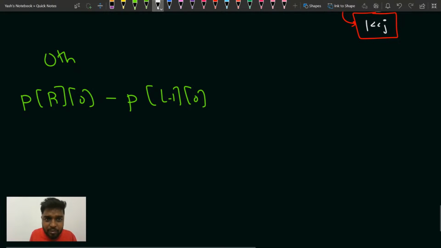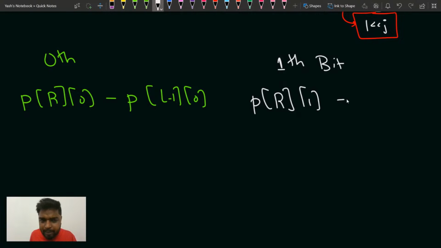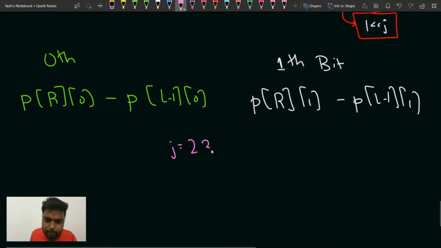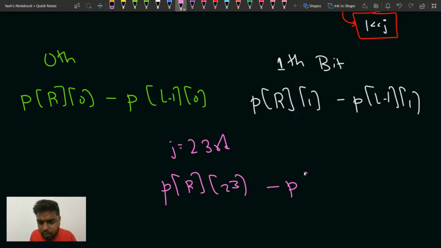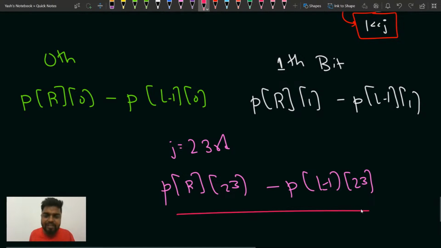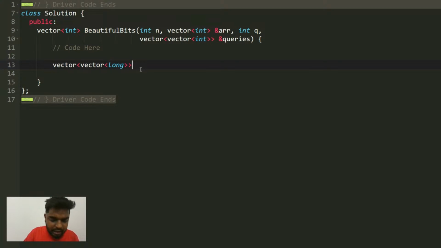For the 1st bit, I will check P of R1 minus P of L minus 1 1. For, let's say, j equal to the 23rd bit, I'll check P of R23 minus P of L minus 1 23. That is why I need another dimension, because the other dimension tells me which bit I am checking. Is that clear? Firstly I'll be generating this, and then after that you will do it. So let's declare this prefix array.